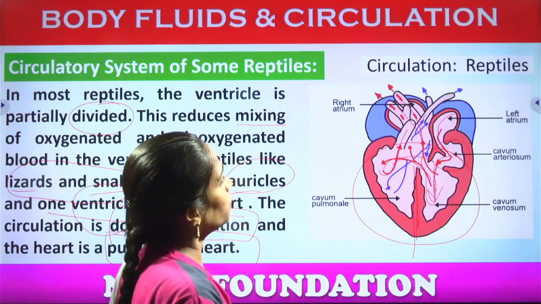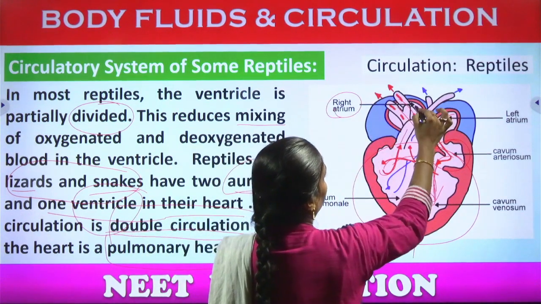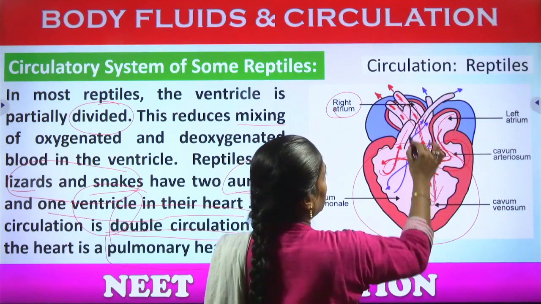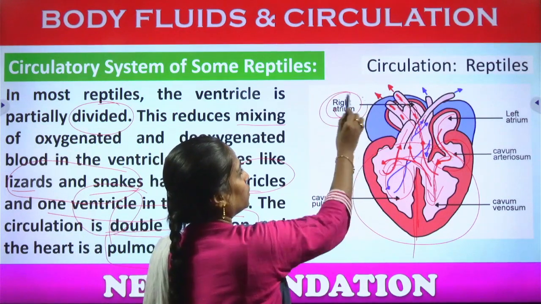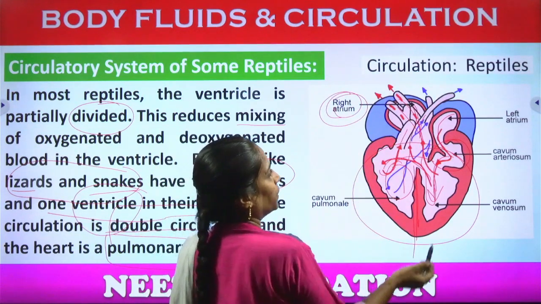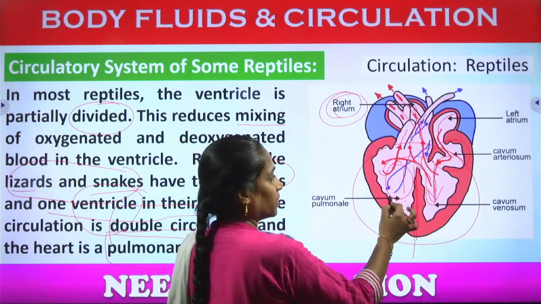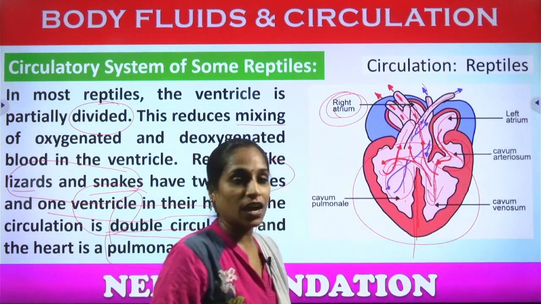Okay, and what about the deoxygenated blood? The deoxygenated blood will be received by the right atrium. From there it goes towards the right ventricle, and from the right ventricle it goes back towards the pulmonary arteries.